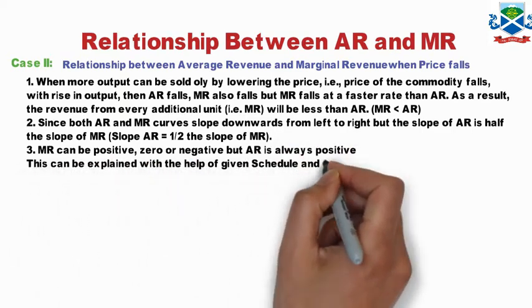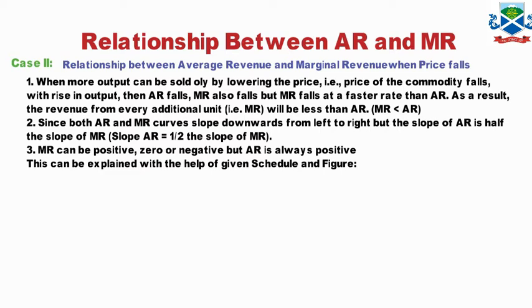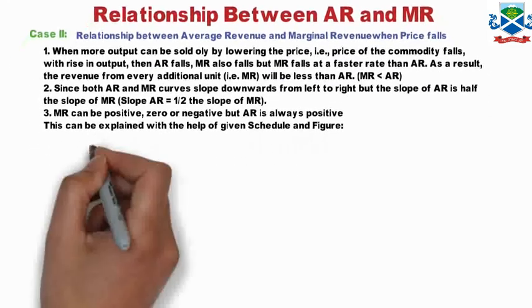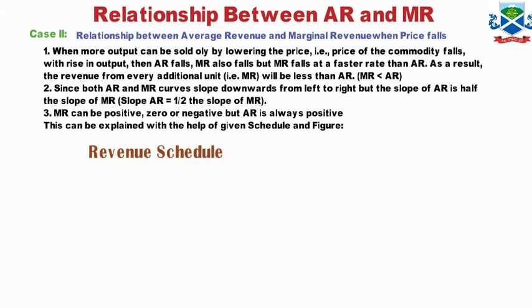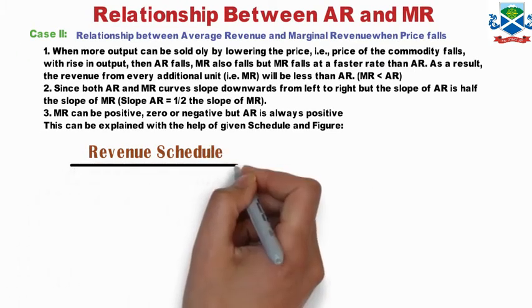Number 2: since both AR and MR curves slope downwards from left to right, the slope of MR is double the slope of AR, that is, AR's slope is half of the slope of MR. And the third one: MR can be positive, zero or negative, but AR is always positive. So these are basically the relationships for AR and MR when more output is sold by lowering the price.